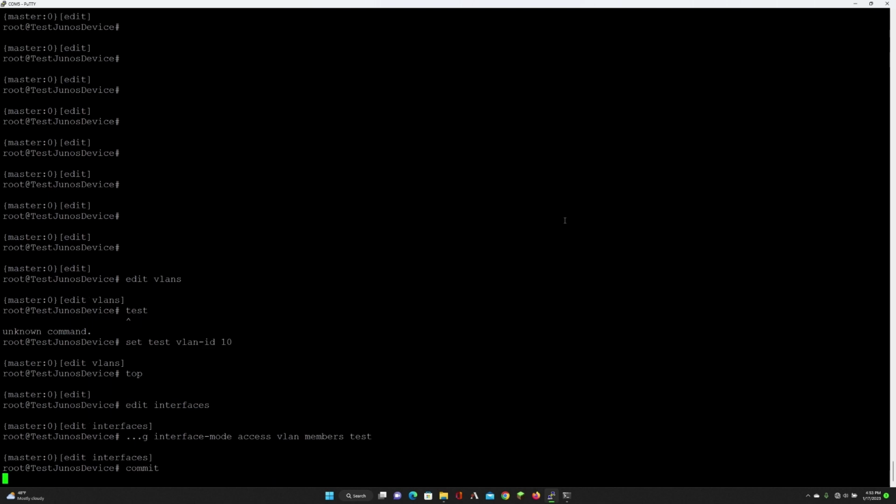Alright. Now I'm going to go ahead and commit it here because if you remember right, no configs take place until you actually run the commit command. So in this case, when I went and typed in test, it didn't automatically pop in there because it wasn't technically committed to the config. So when we set the trunk, you will see that it will automatically pop in there now. So we're just going to wait a second for this to commit.